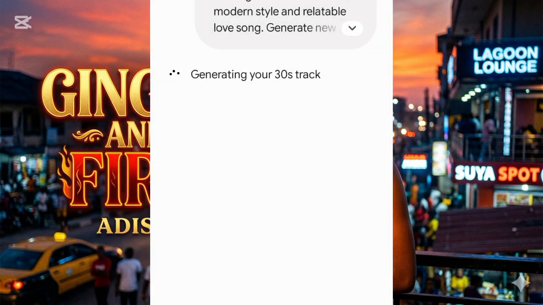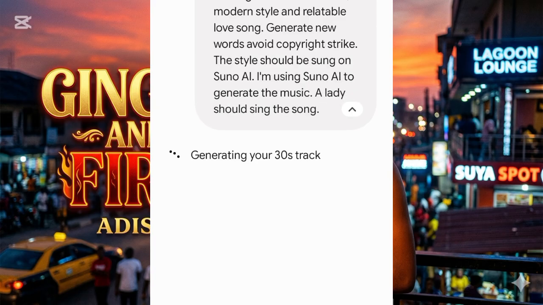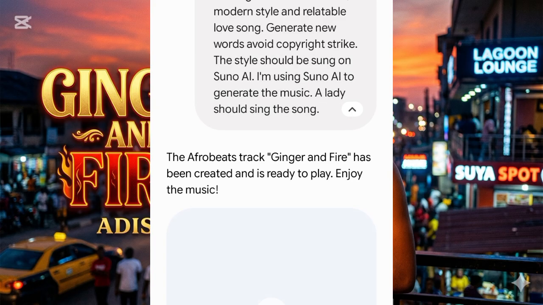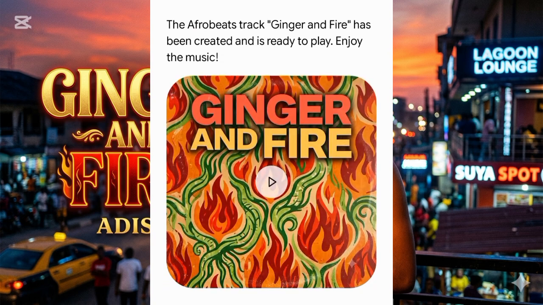You are going to click on music. Even if you don't click on music or image, your prompt is going to just generate a 30 seconds track for you. You can use it for background music for your videos.